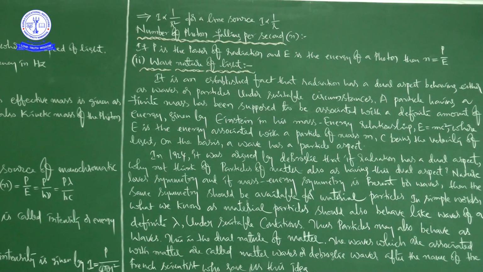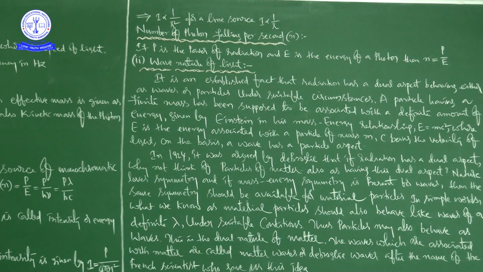We know that electrons are particles having a discrete mass and moving with a definite velocity.